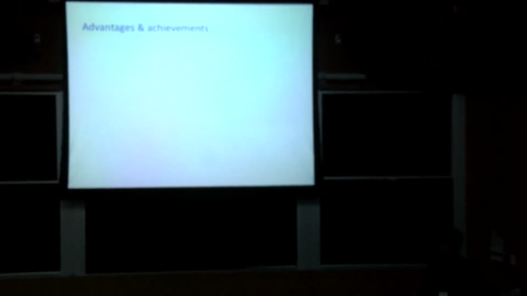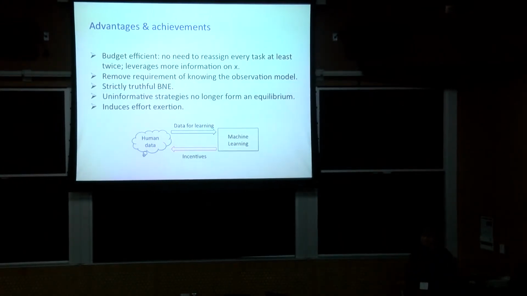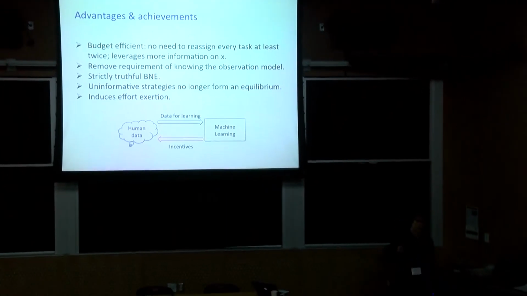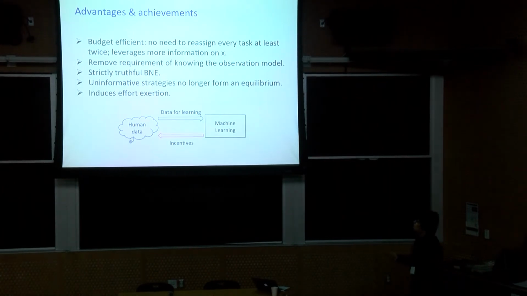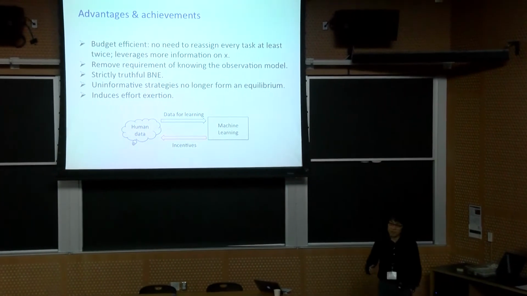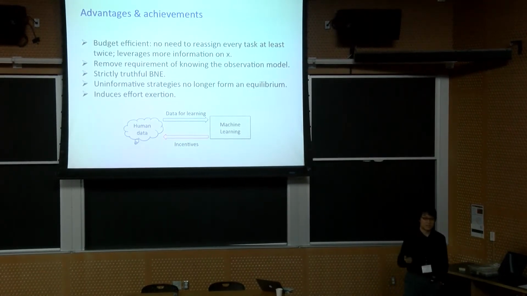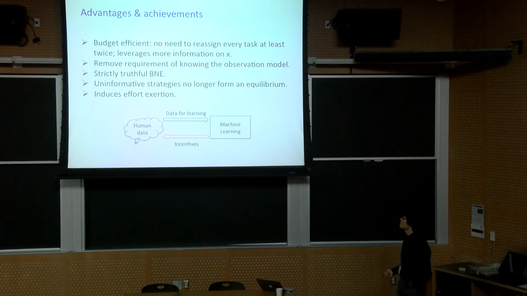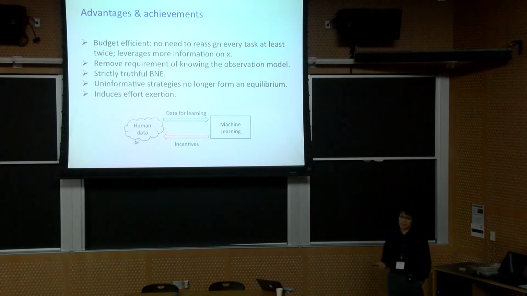So what are the advantages, and what did we do in this paper? First of all, it's budget efficient. We don't need to reassign each data. We train a learning algorithm to make a machine prediction. We also remove the requirement of knowing the agent model. Rather, we're going to show we can learn this agent model from the data. So this may be of independent interest to other studies. And we show our mechanism achieves a strictly truthful Bayesian-Nash equilibrium, and an uninformative strategy is no longer an equilibrium. Also, our mechanism is able to induce effort exertion if people are effort sensitive.